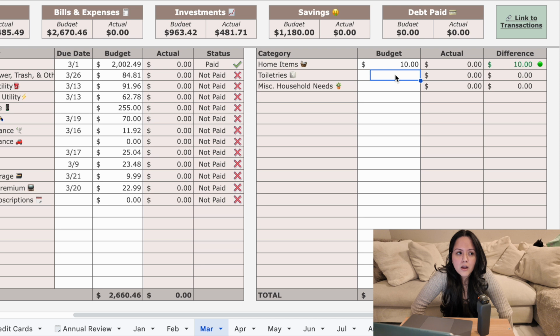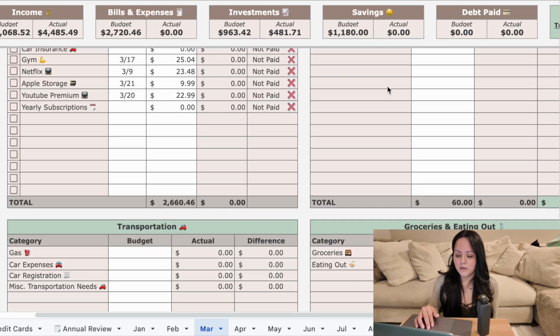Toiletries. I think I'm gonna do $50 for toiletries. It might actually be a lot. We might not need any toiletries. We've been doing really good so far without toiletries. Yeah, we'll just leave it at $50. All right, housing is done. I'm not gonna add anything to miscellaneous household needs because we don't need any miscellaneous stuff.